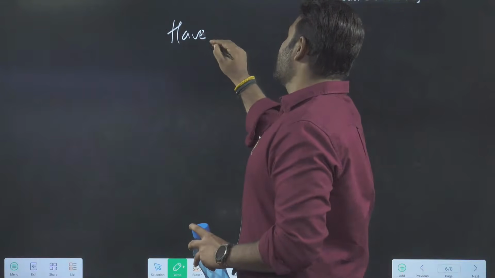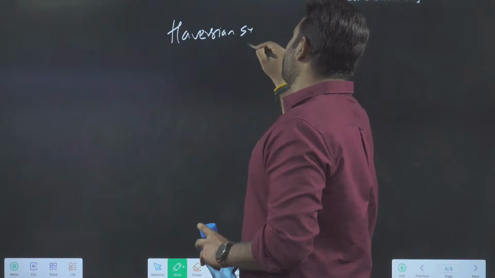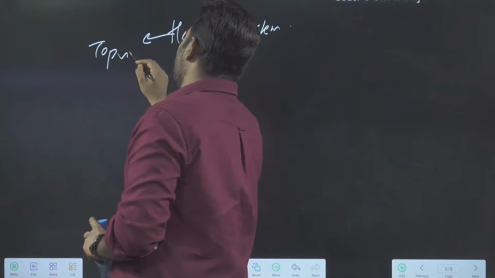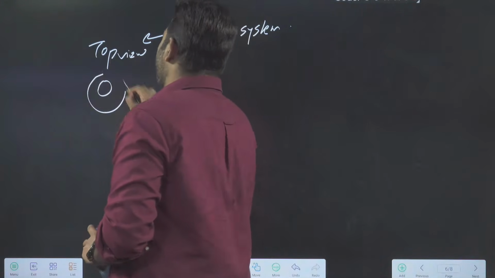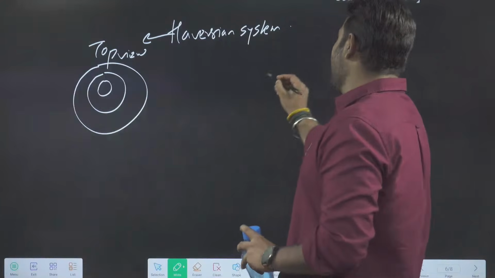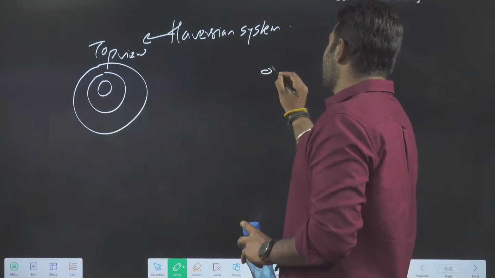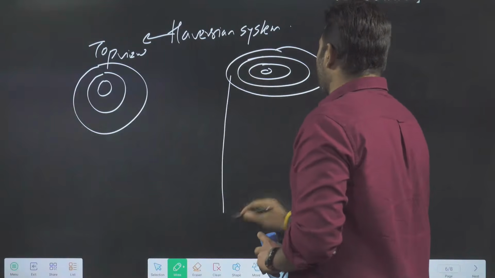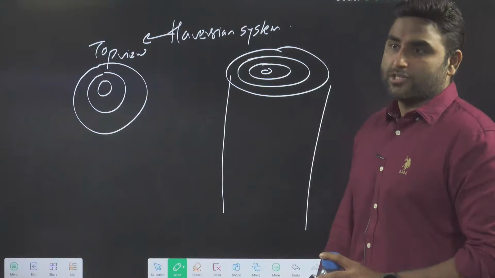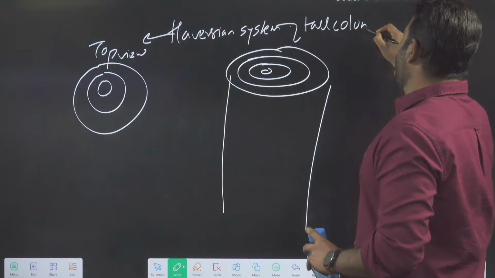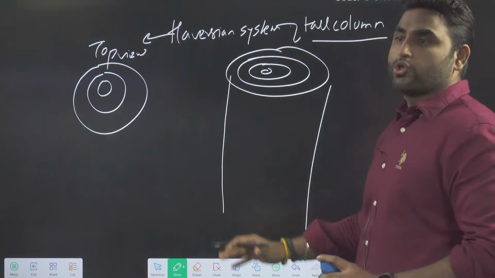So the Haversian system which we studied, when you observe the top view, it looks like this. Top view looks like this, but in reality, it is like this. It is a tall column-like structure, a huge column.